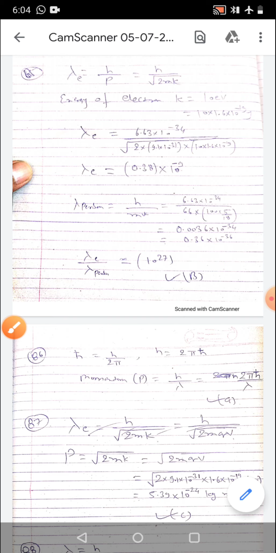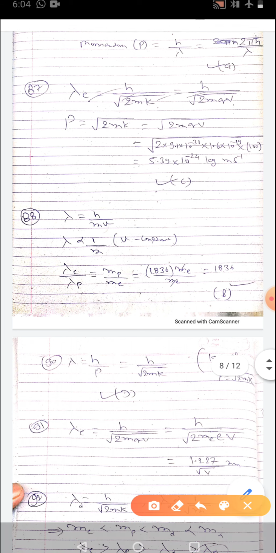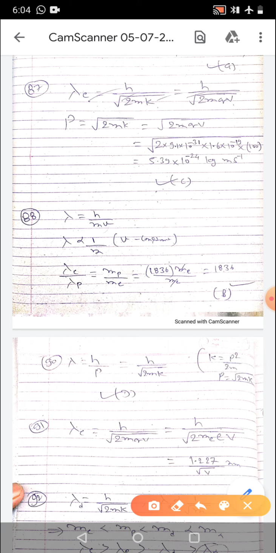Then in next question 87, the linear momentum of electron initially at rest accelerated through the same potential difference of 100 volt is. So here p is equal to under root 2mK, but K can be written as Q into V, and by substituting all values you will get option C. In 88, de Broglie wavelength of mass 120 gram moving with the speed 20 meter per second.